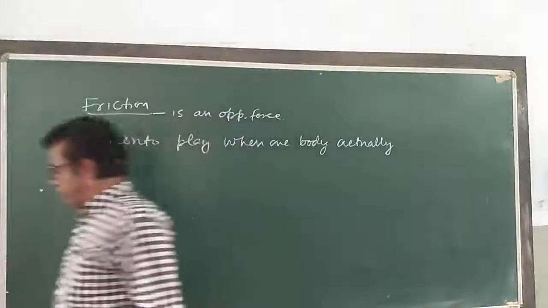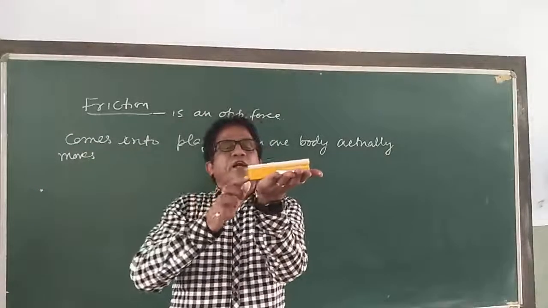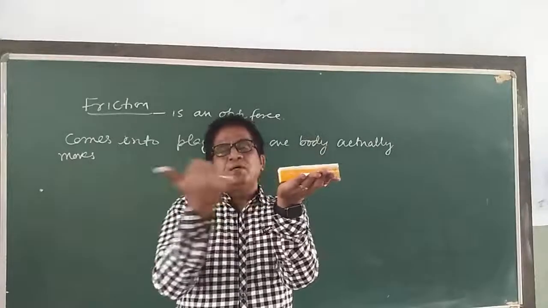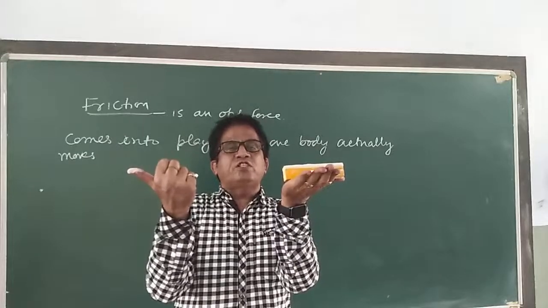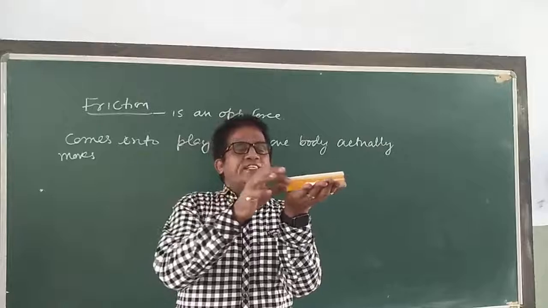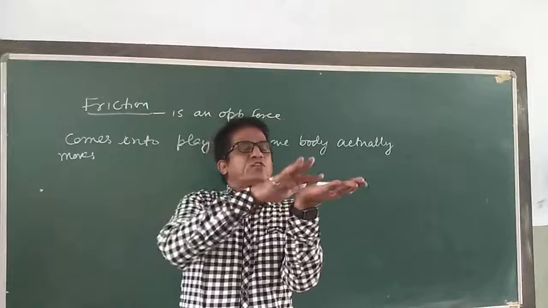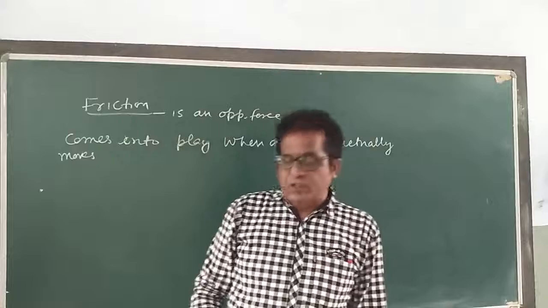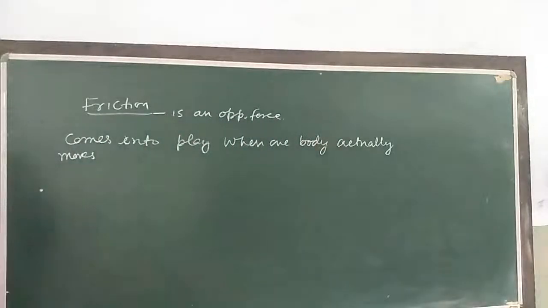Suppose this is the body here and this is another body like this, and we are applying a force in this direction, but in the opposite direction we are having a force that is called frictional force. Here the body slides, or we can take an example when the body rolls like this. Here the body is rolling. So while sliding or while rolling, what will be the friction that we are going to see?